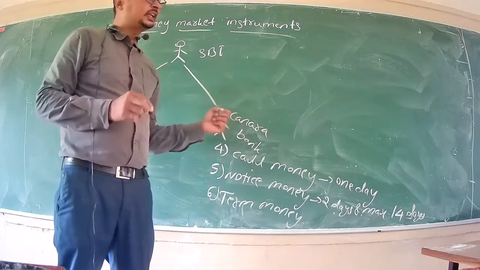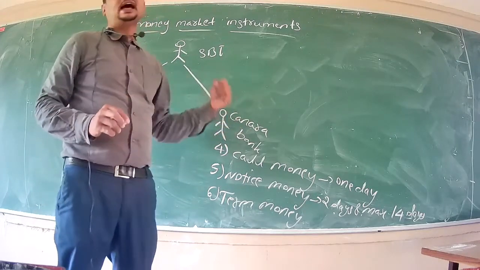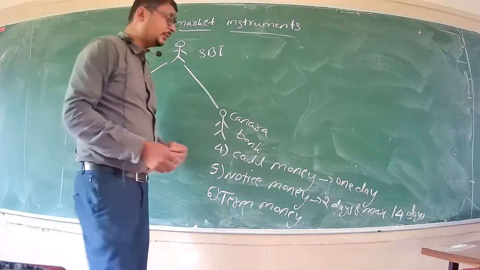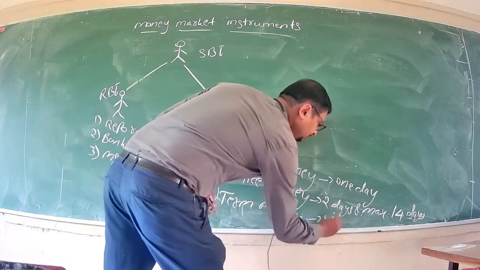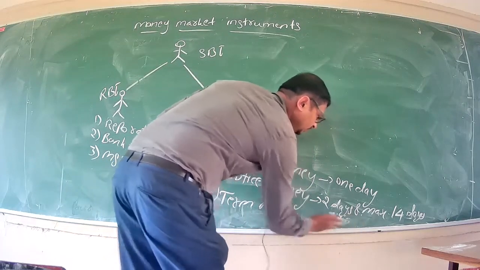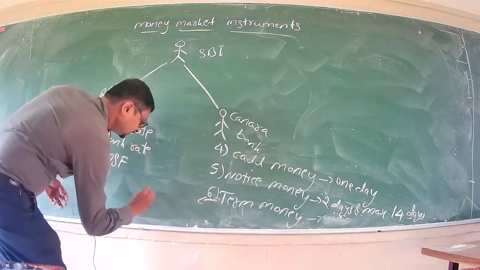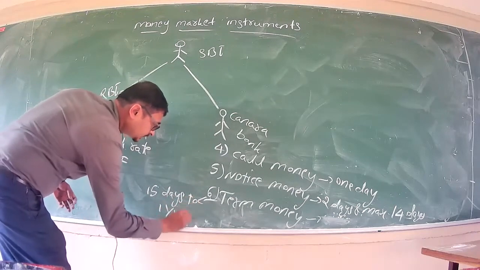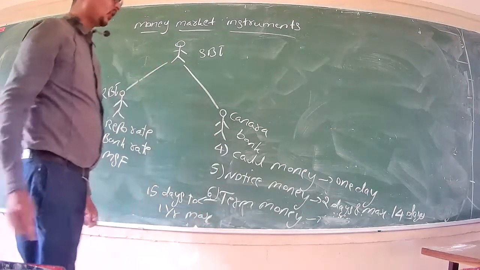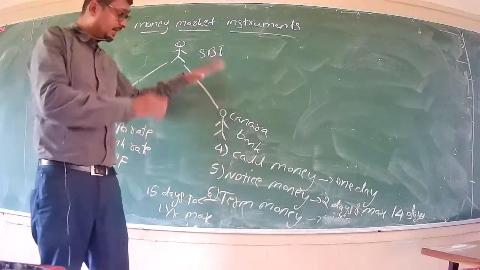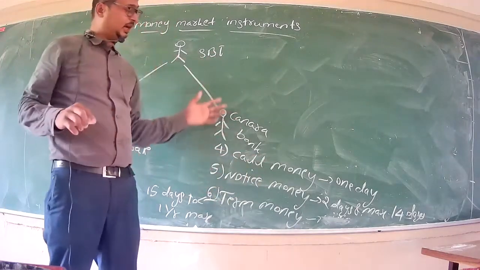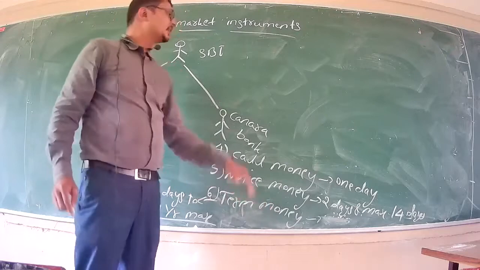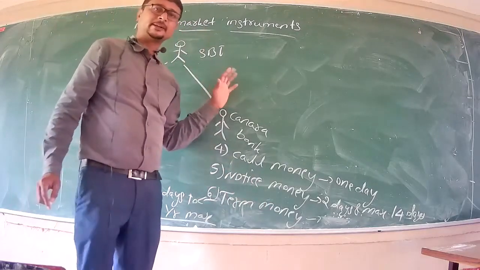Again, SBI fails to pay back this loan even within 14 days. Even after 15 days, SBI calls Canara Bank that it needs some more time to pay its loan. So Canara Bank says, fine, no issues, you can pay it within 1 year, from 15 days to a maximum of 1 year. That is called term money. So since the entire borrowing and paying back of the loan takes place within a year, term money is also considered one of the money market instruments, right?